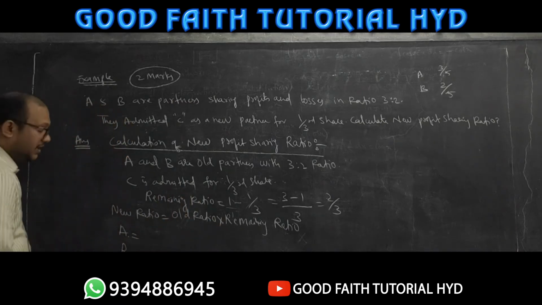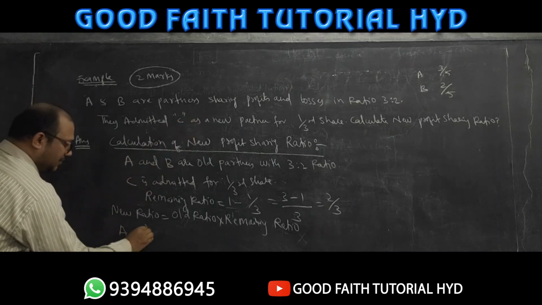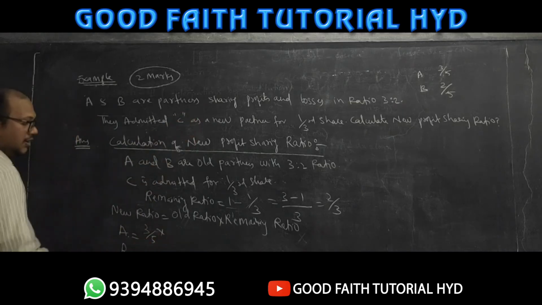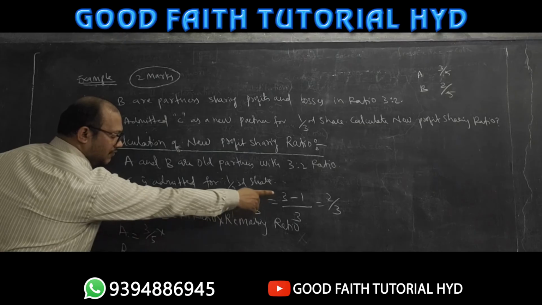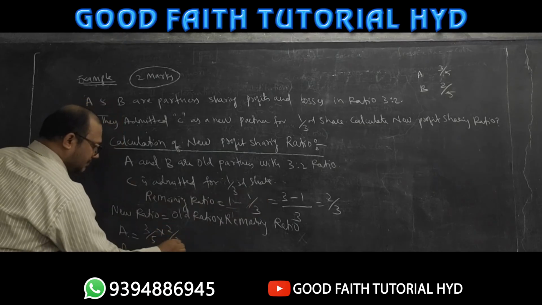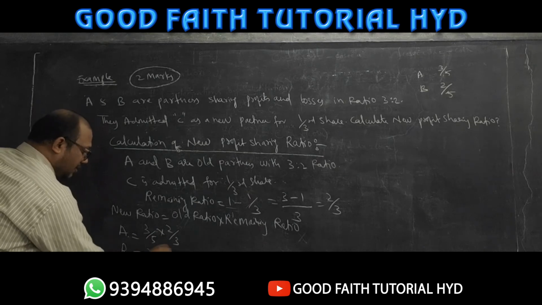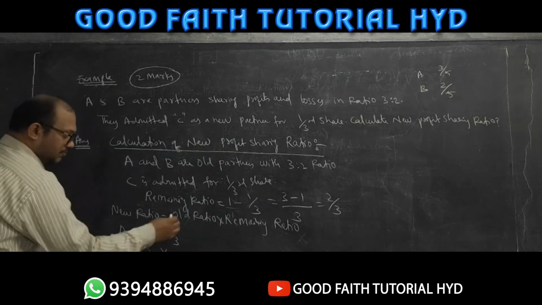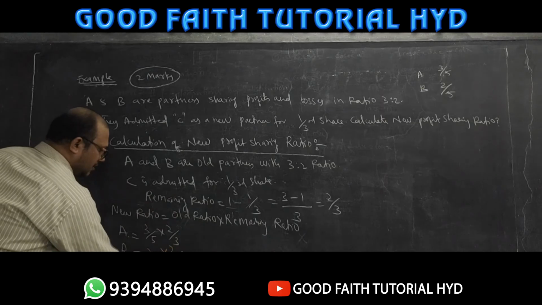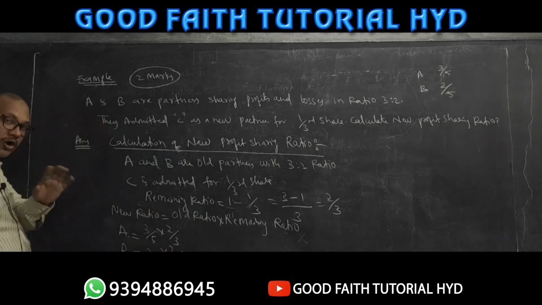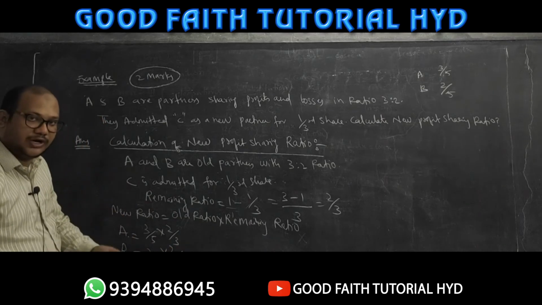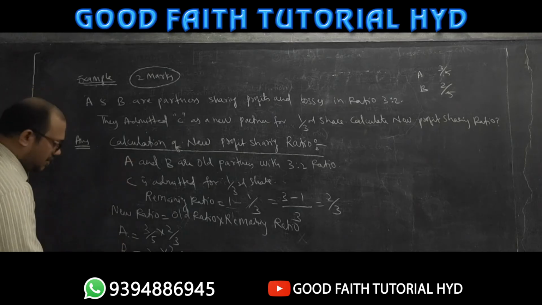A का old ratio कितना है सर? What is the old ratio of A? 3/5. Into what is the remaining ratio? वहाँ पर करें ना अपन 2/3. Then again B का old ratio कितना है सर? 2/5. Into B का remaining ratio. Remaining ratio कितना है? 2/3. Now for C you should not take old ratio because C just now we appointed. New ratio only we have to take. कितना new ratio है इसका? 1/3.